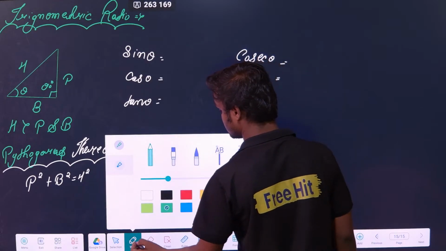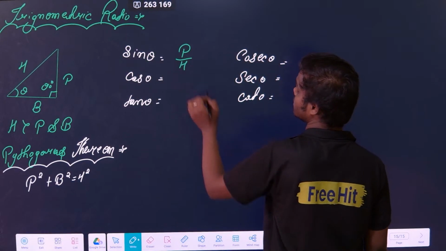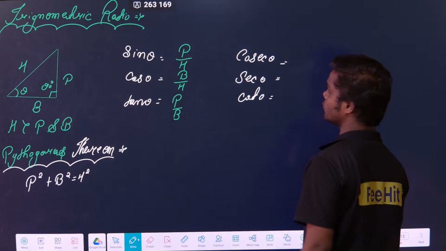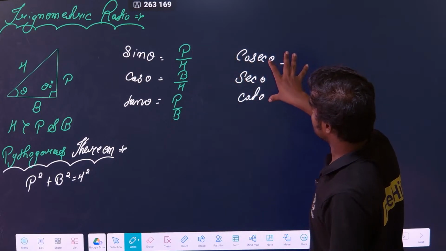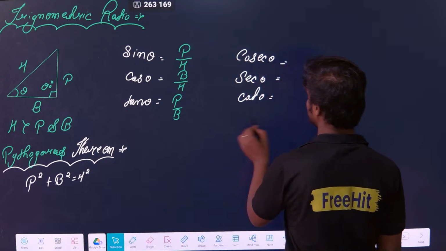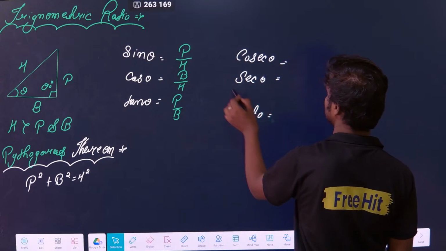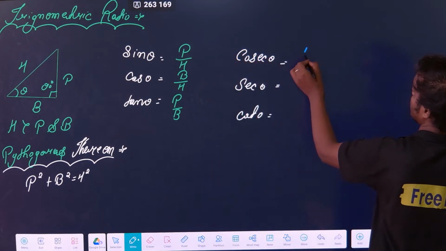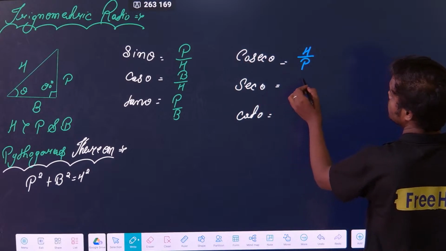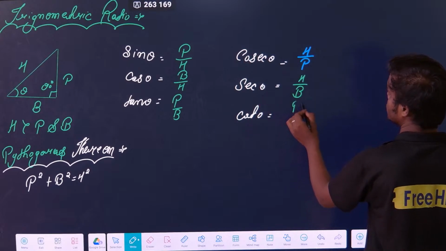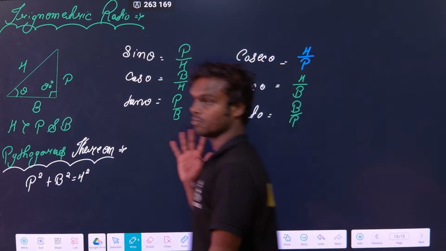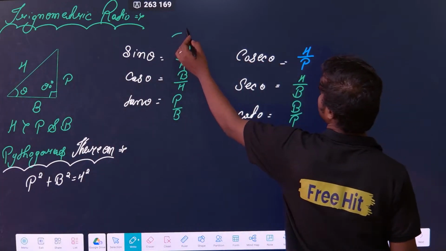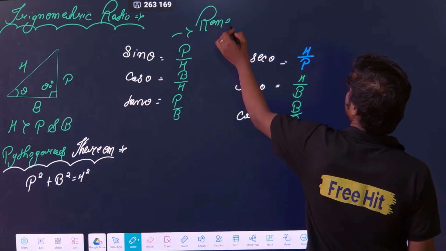How? Just see. Sin theta is P by H, cos theta is B by H, and tan theta is P by B. If you remember these three, then no need to remember anything else. Why, sir? Just see here. Just take the opposite: for sine, H by P. For cos, H by B. For tan, B by P. Simple. No need to remember anything else. Just remember this simple thing.